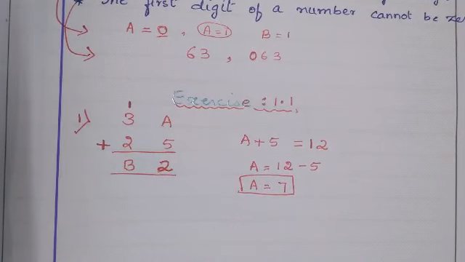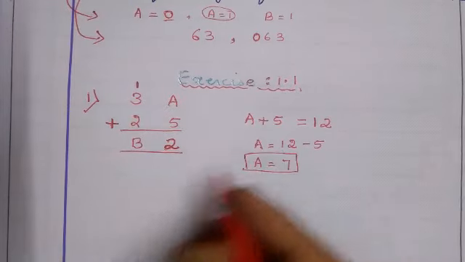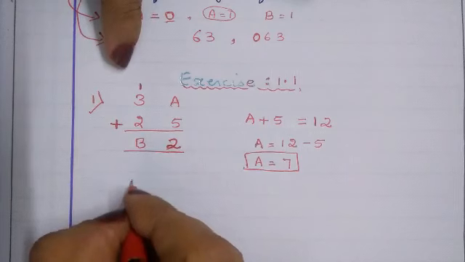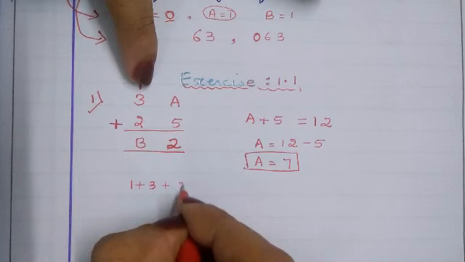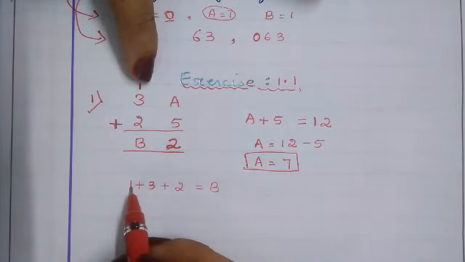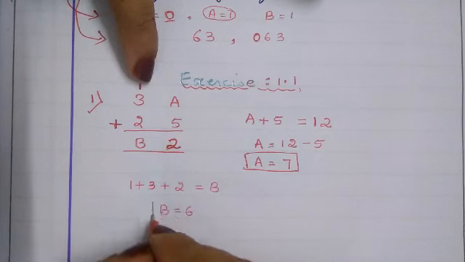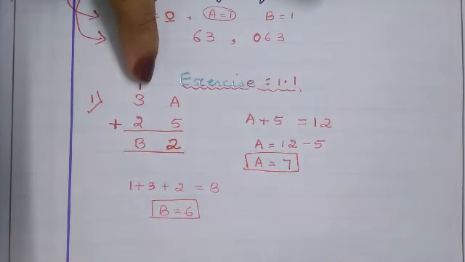So now we will find B value. So the B value is, let us write, 1 plus 3 plus 2 is equal to B. Okay, 1 plus 3 is 4, 4 plus 2 is 6. So B is equal to 6 we will get. Okay, A is equal to 7 and B is equal to 6.